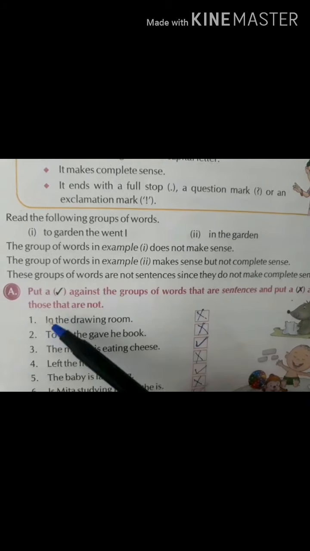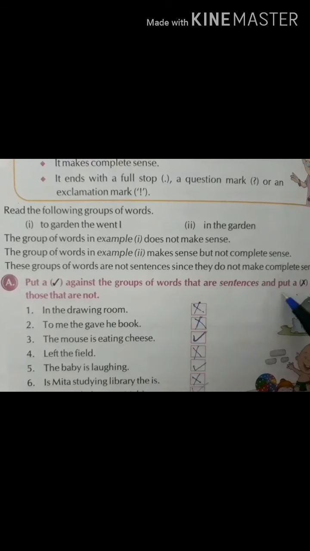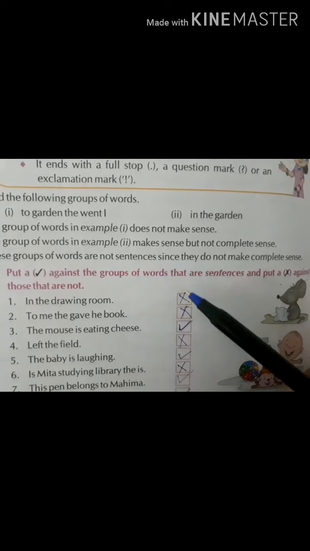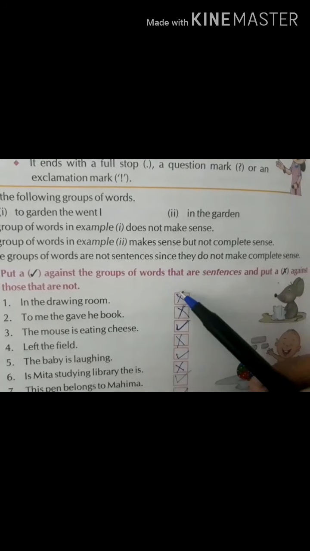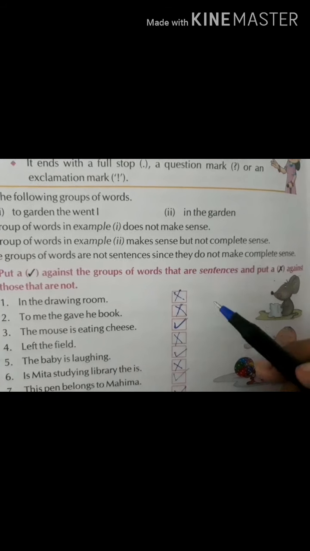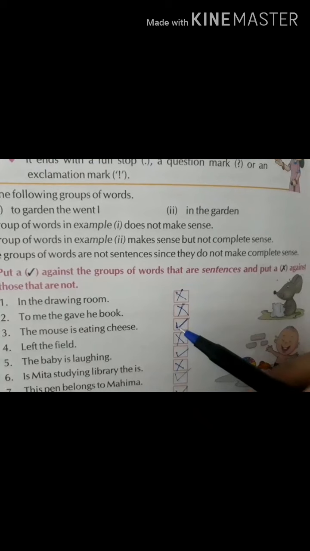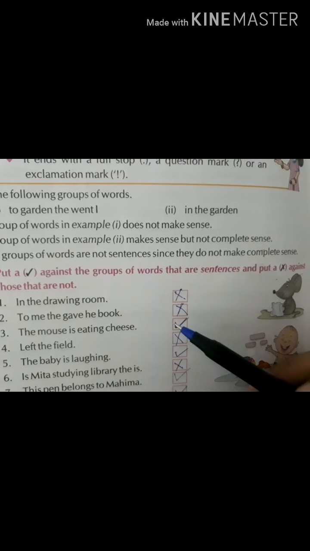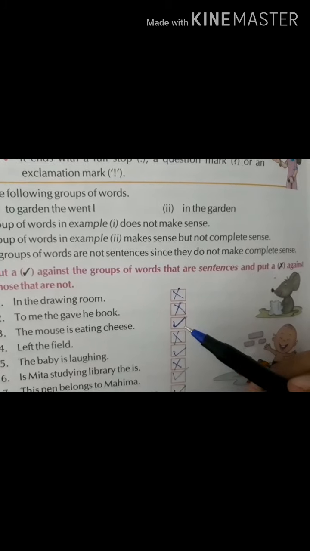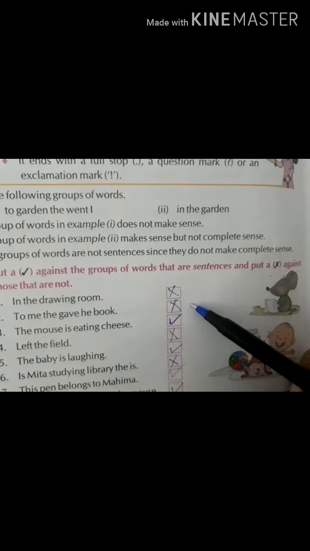Now the part A, put a tick against the group of words that are sentences and put a cross against those that are not. What we have to do is put a tick against the sentences which make a complete sense. If they are not making a complete sense, then we have to put a cross.